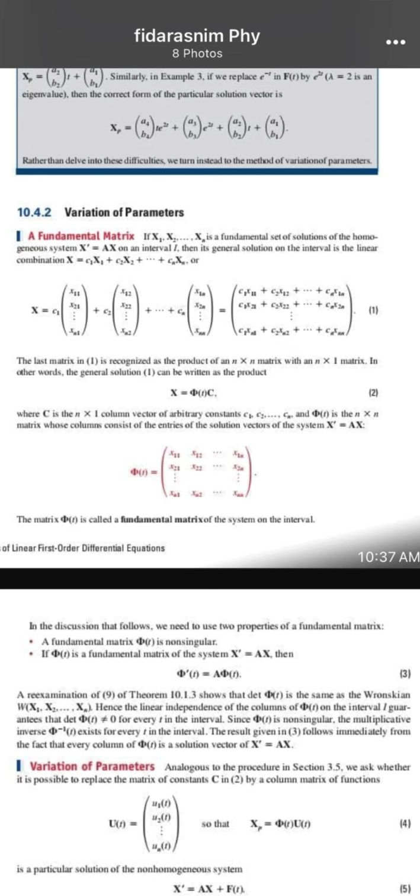The expansion of Theorem 10.1.3 showed that the determinant of Φ(t) is the same as the Wronskian W of x1, x2, up to xn. Hence, the linear independence of the columns of Φ(t) on the interval implies that the determinant of Φ(t) is not equal to 0 for every t in the interval. Since Φ(t) is non-singular, the multiplicative inverse Φ^-1(t) exists for every t in the interval. The result gives the following immediately: every column of Φ(t) is a solution vector of x' = Ax.